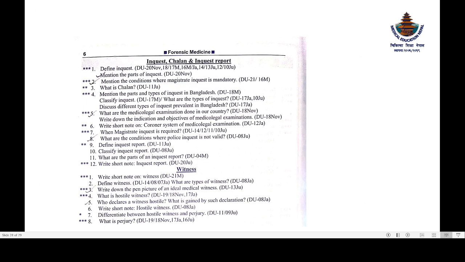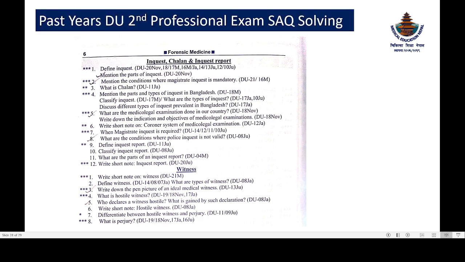Now, inquest and Chalan. Define inquest. What are the parts of inquest? What are the conditions? What the magistrate? Okay, for inquest report, what are the parts of the inquest?